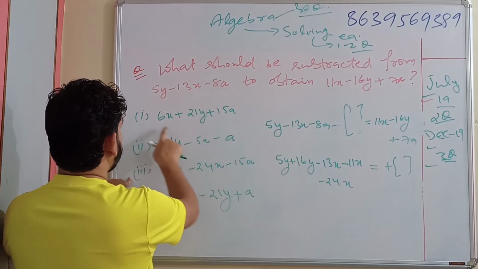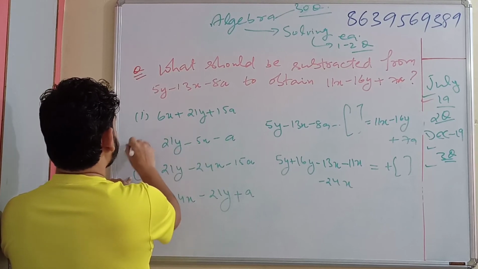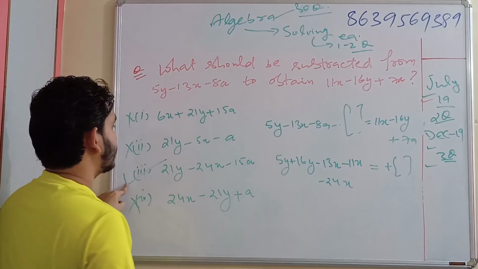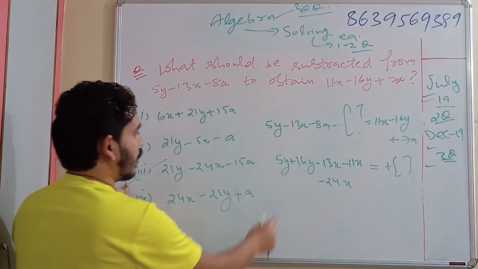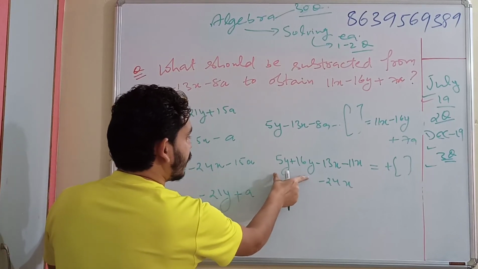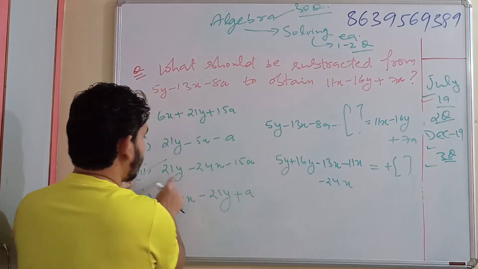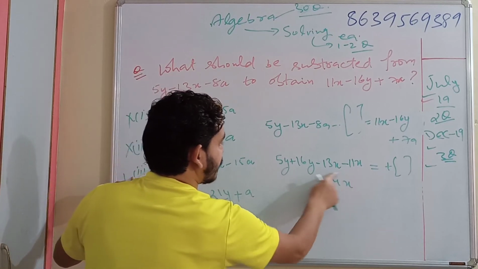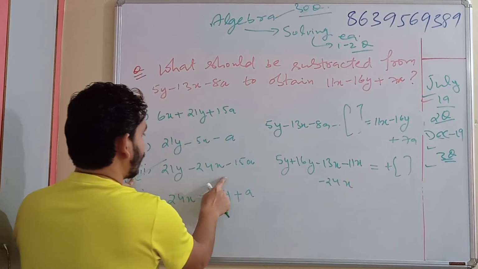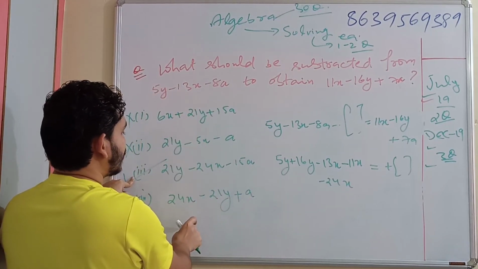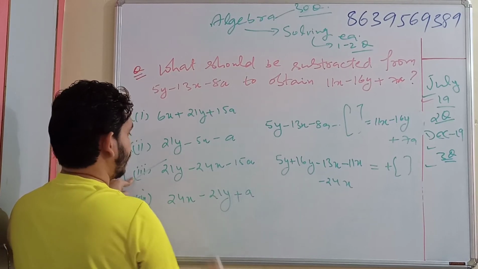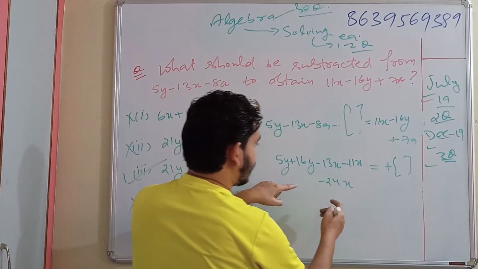The third option is correct, because 5 plus 16 y, that is 21y, and the x amount will be minus 24x. In any other option, it is something different. So fourth option, anyhow, we will find out that also.